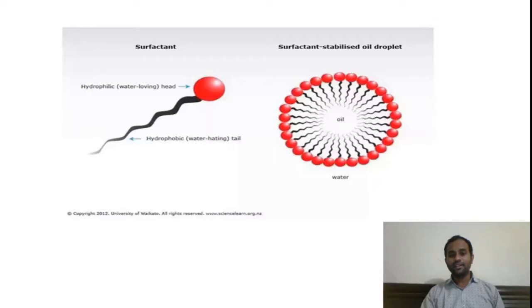This property is helpful in making detergents, to remove oil stains on clothes, using the concept of micelle formation by surfactants like quaternary ammonium salts having dual nature, hydrophilic as well as hydrophobic. This is an important application of quaternary ammonium salts.